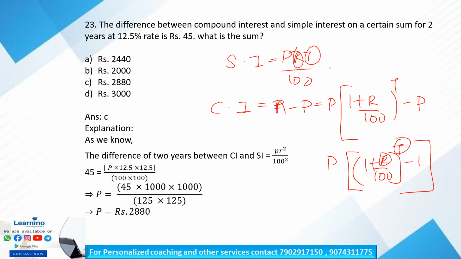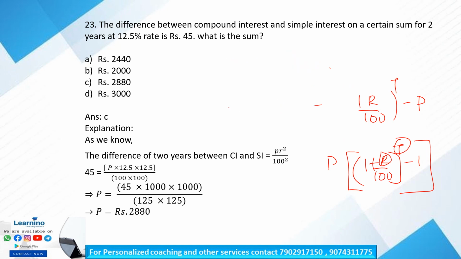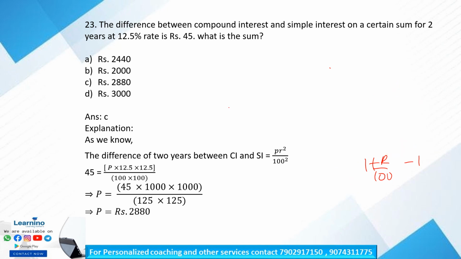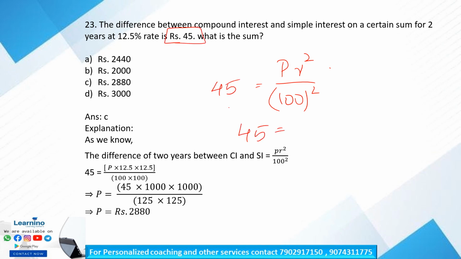Either you can do it like this, or in a simple way by memorizing that compound interest minus simple interest is equal to P R square by 100 whole square. So the difference between simple and compound interest is 45. So 45 is equal to P, which we have to calculate.